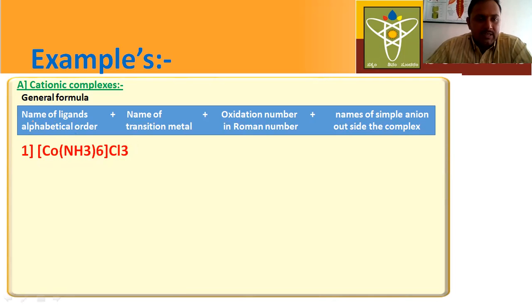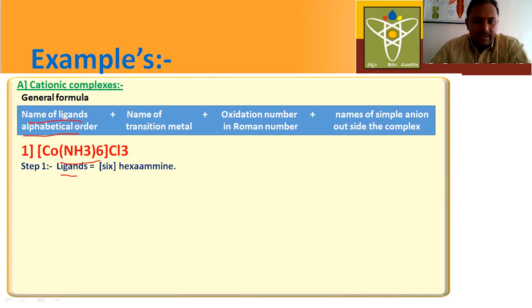Here, according to the general formula, first we have to write the name of the ligands in alphabetical order. Here, there is only one type of ligand. First step, we have to write the ligands. See here, in the coordination sphere, how many ligands are there? 6. What is the prefix for 6? Hexa. So, hexaammine. Next, step 2: you have to mention the name of the transition metal. In this complex, what is the central metal atom? Cobalt.